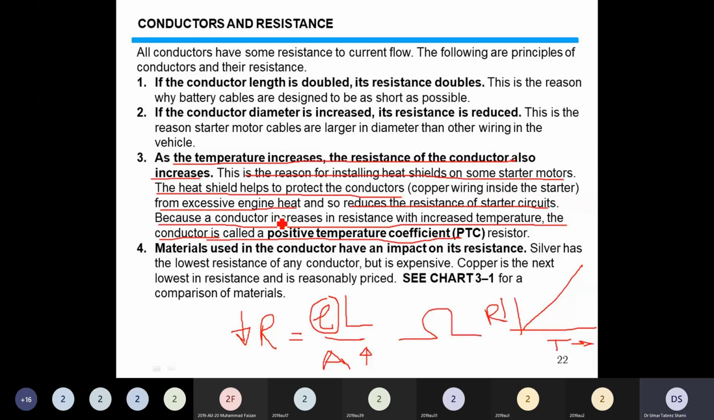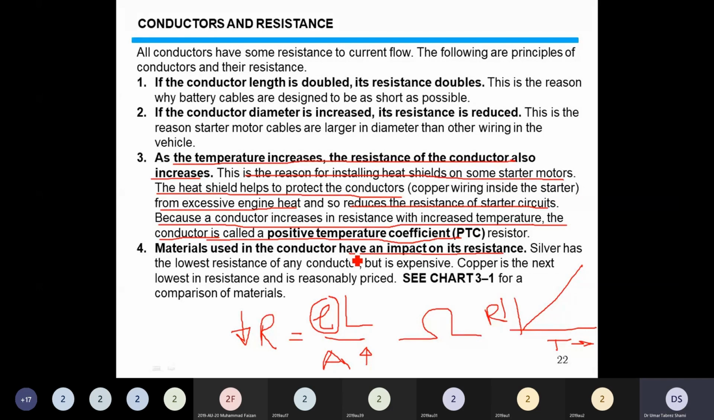The material used in the conductor has an impact on its resistance. For example, gold, aluminium, and copper all have different resistivity, and hence different resistance. Silver has the lowest resistance of any conductor, but it is expensive. Copper is the next lowest resistance and is reasonably priced. So we use copper because it has low resistance and low price.